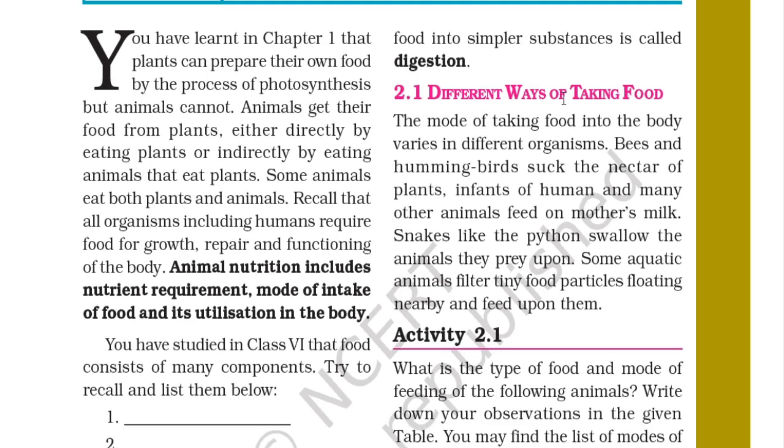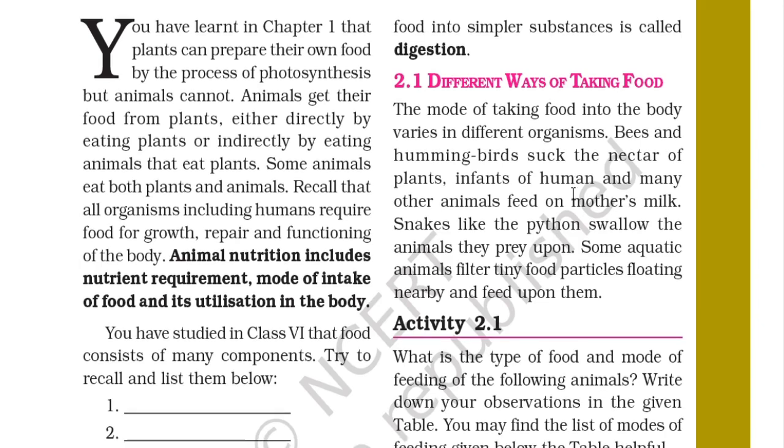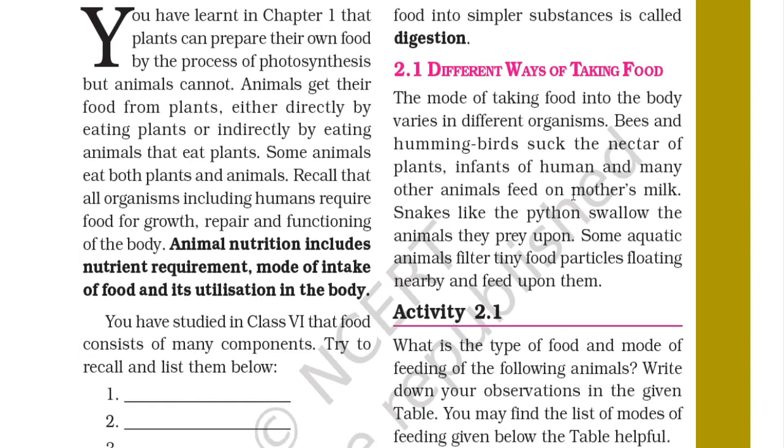Different ways of taking food. The mode of taking food into the body varies in different organisms. Bees and hummingbirds suck the nectar of the plants. Infants of humans and many other animals feed on mother's milk. So it is very clear that hummingbirds and bees suck the nectar of the flowers, and similarly human infants, babies, and some small animals also take food from the mother's milk.